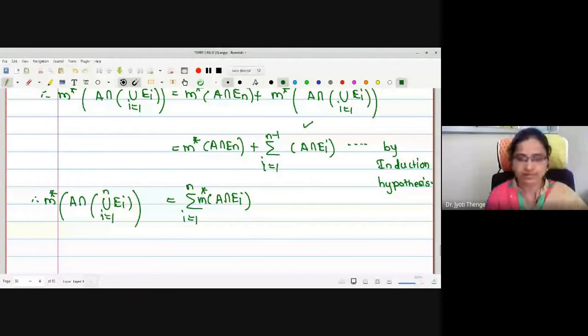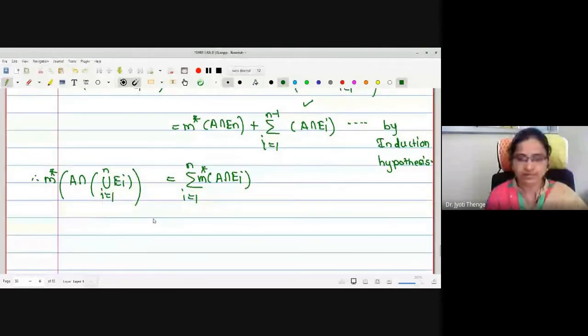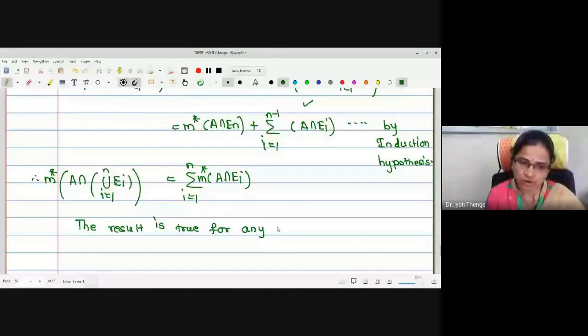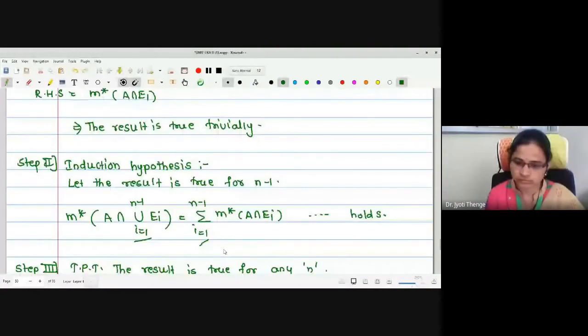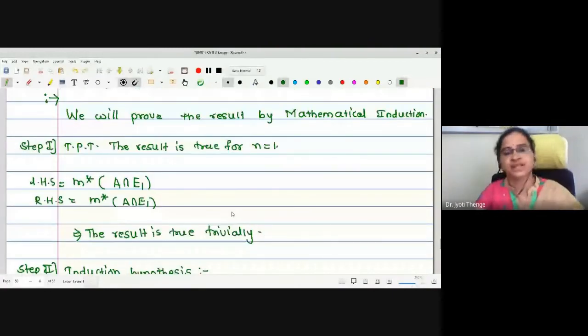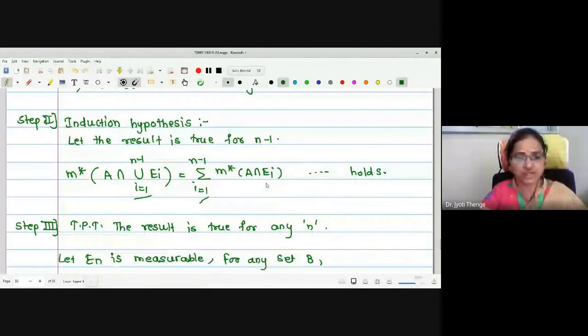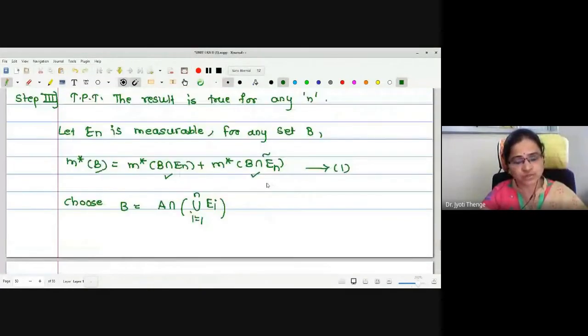Okay. Therefore, this is the proof we have obtained. The result is true for us. Let's recall how we have completed the proof. We started with the left hand side and right hand side, and the result holds trivially. Assuming the result is true for n minus 1, we are trying to prove it for any n.